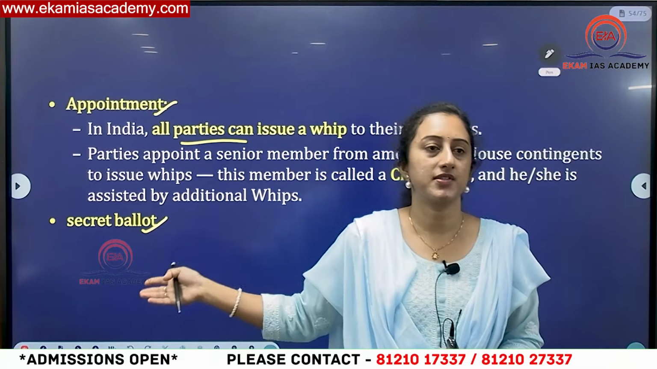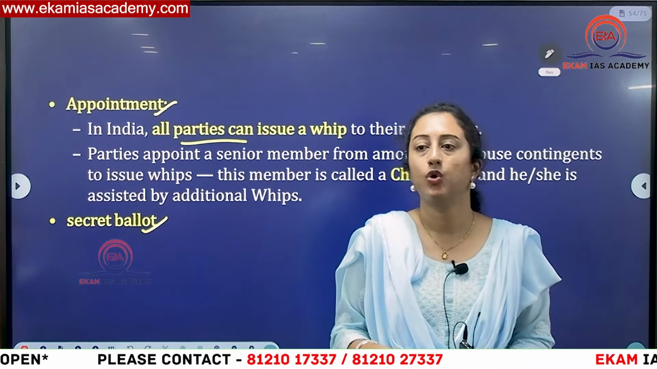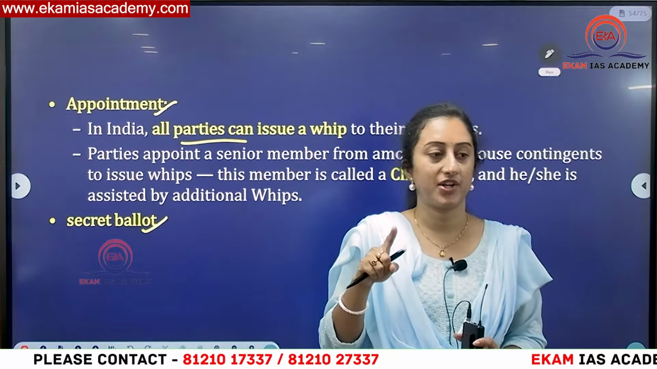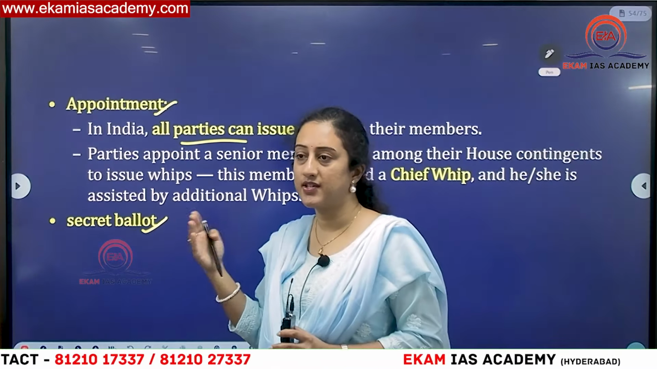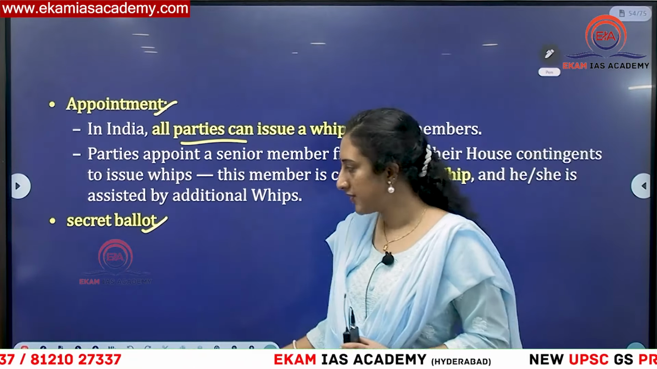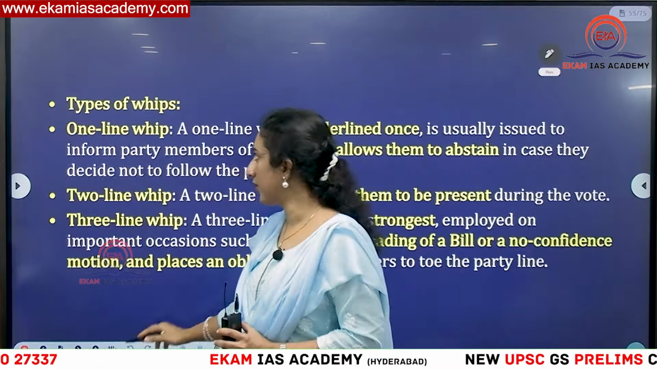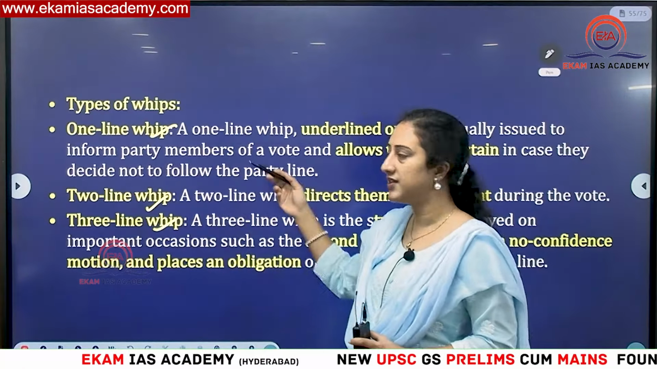So secret ballot is there only in the President of India's elections, and in Rajya Sabha elections we have open ballot. Previously Rajya Sabha elections used to have a secret ballot, but only from recent decades have we had this concept of open ballot. In that context also, whip is important. So what are the whips you can see? 1-line, 2-line and 3-line. The intensity increases.